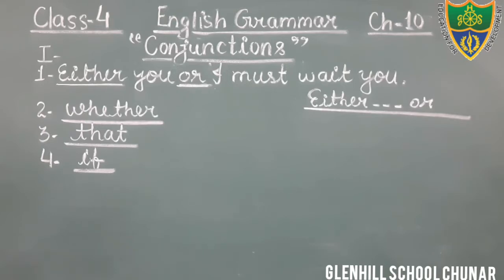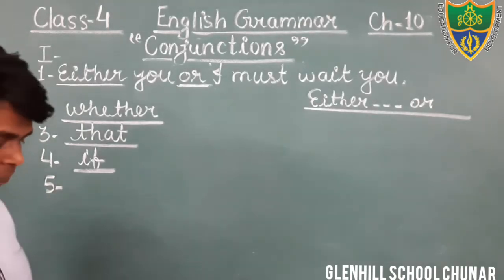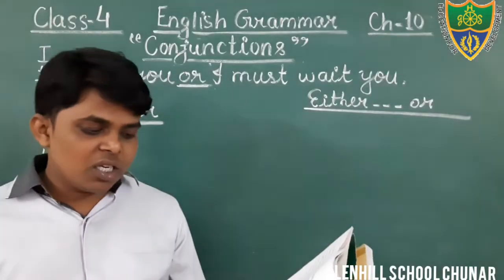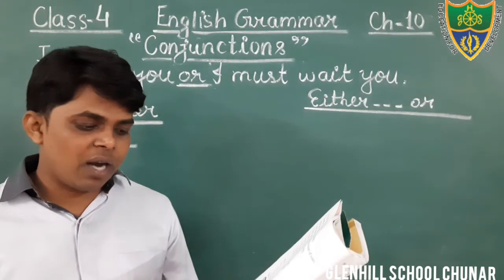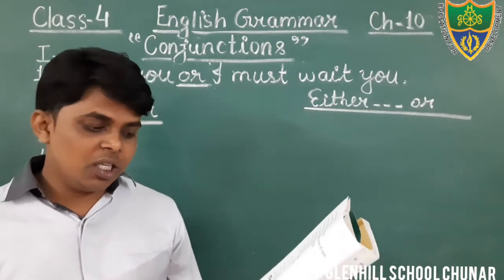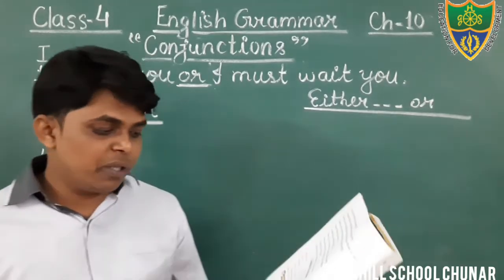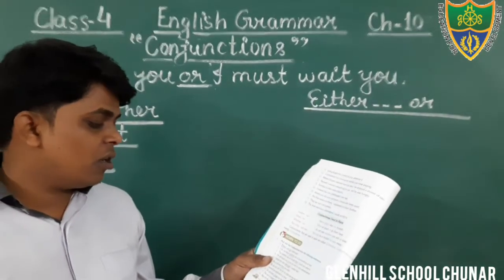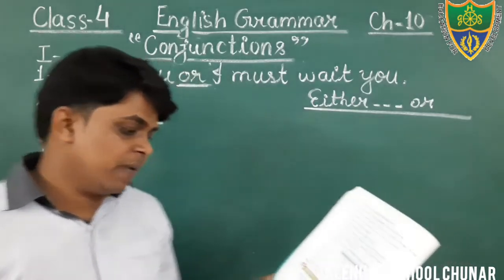Okay, students, you will also write it in your given space at page number 52. Come to the next question. Question number 5. Just see, students, I missed the train. That is one sentence. Another sentence is given, I walked fast. And these two sentences are linked with the word although. What would be the sentence now? I missed the train although I walked fast.